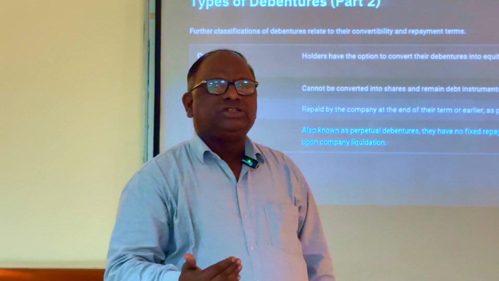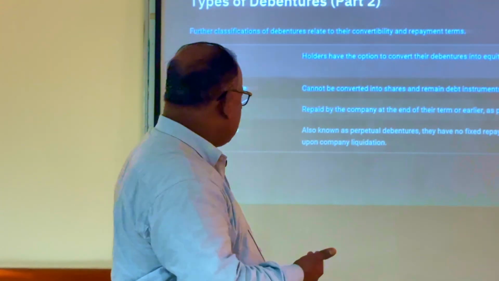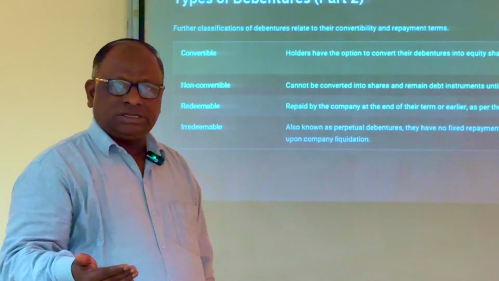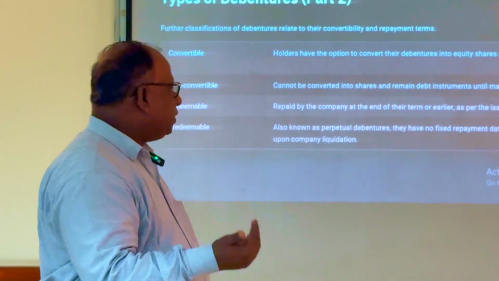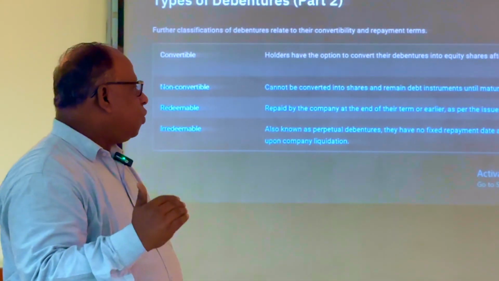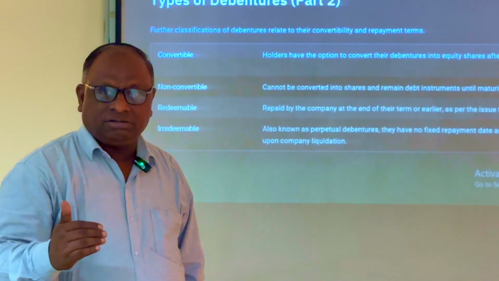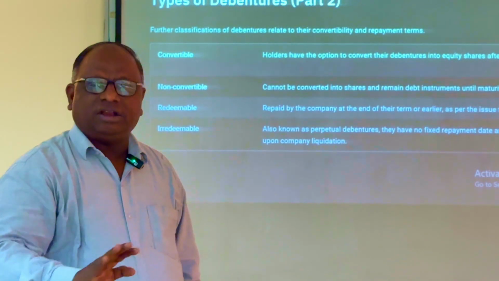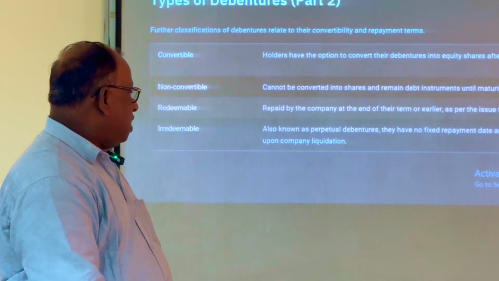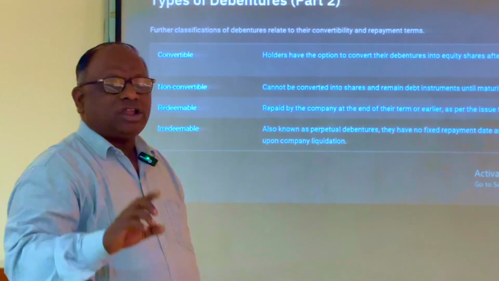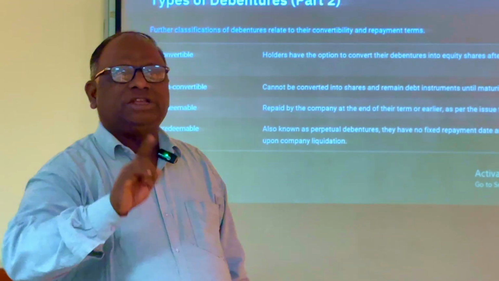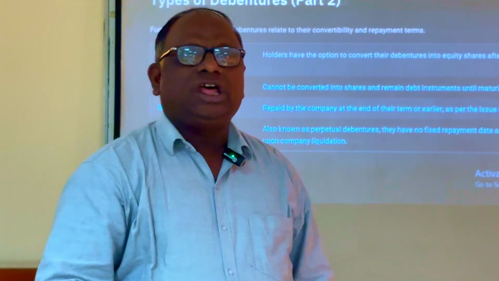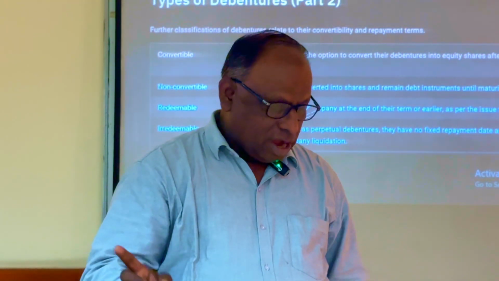These are also known as perpetual debentures. They have no fixed repayment date, no fixed term at all, and are repaid only upon the company's liquidation. The debentures will be repaid to the debenture holders only on the winding up of the company.